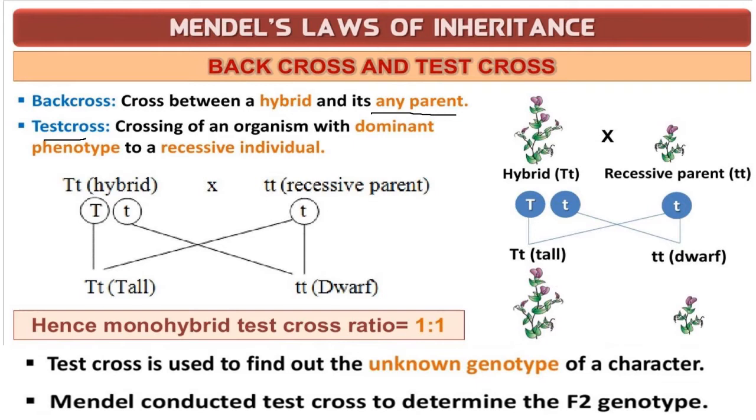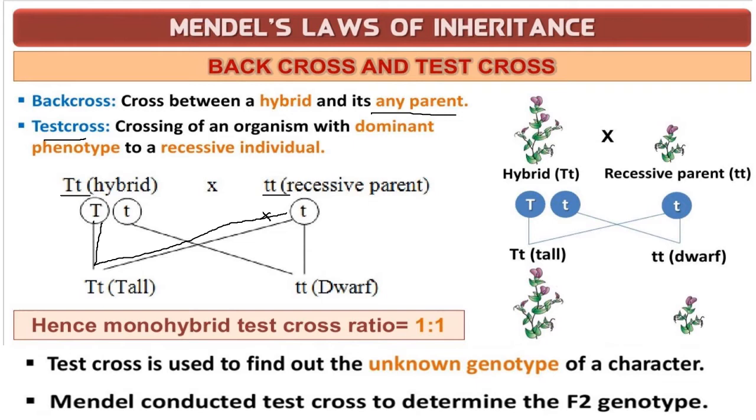In the test cross, the F1 generation is heterozygous, that is an F1 hybrid, capital T and small t, which is crossed with the recessive parent, that is two small t. So here is a cross. The capital T is crossed with the recessive parent. So if it is crossed, what is the individual you get?